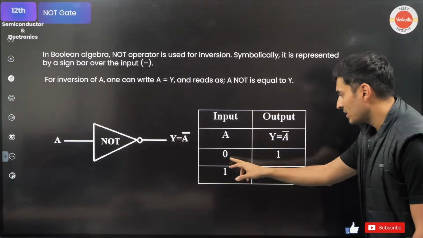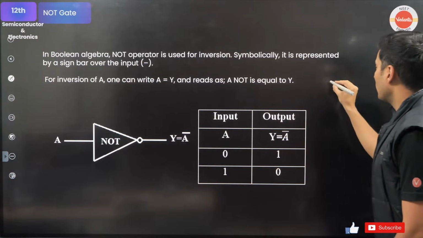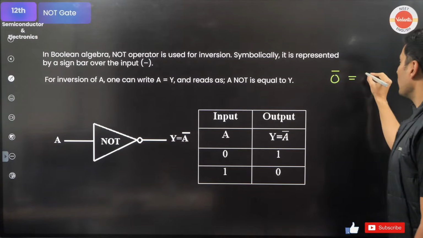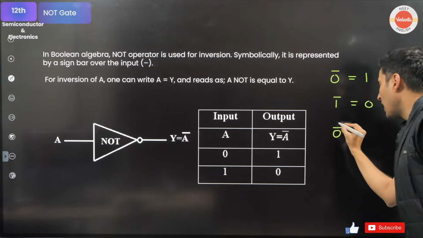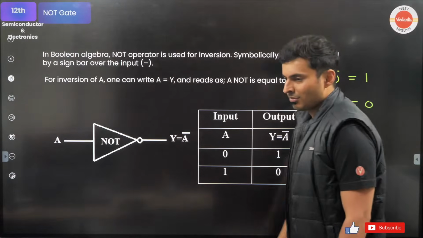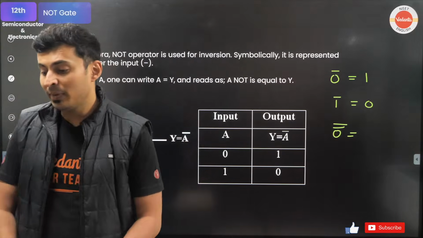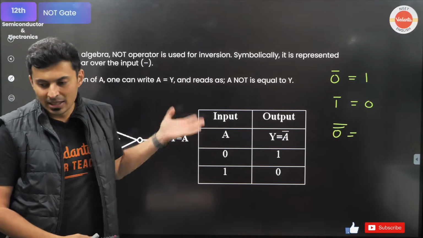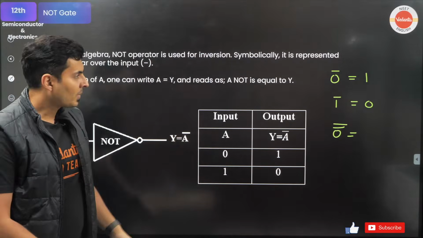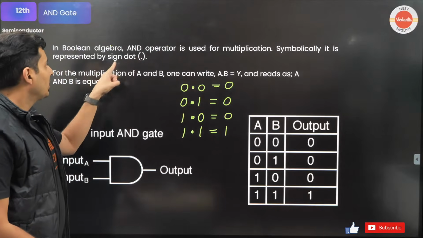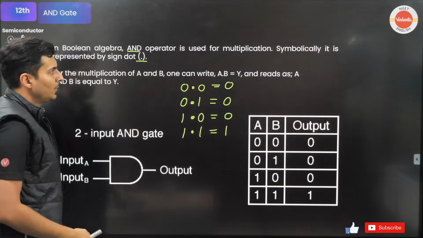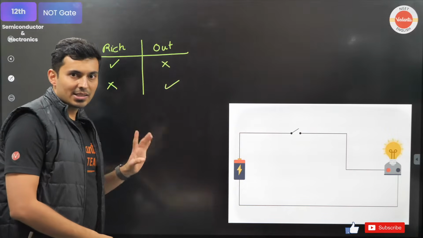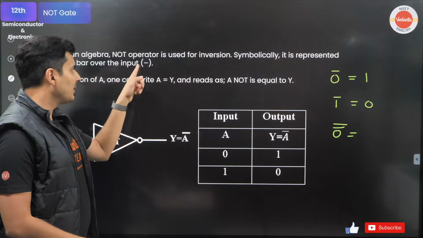You can see the truth table: 0 gives 1, 1 gives 0. So if I say 0 bar, it will be 1. If I put 1 bar, it will be 0. If I put 0 bar bar, what is the answer? What does the dot mean? Dot is not like multiplication. You can think of it like AND, like I showed you over here. The dot means AND. Plus means OR. So what does the bar mean?